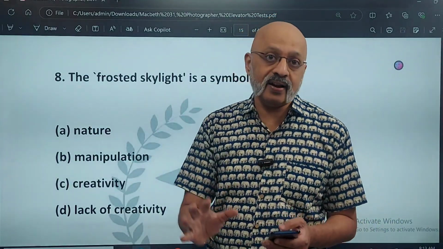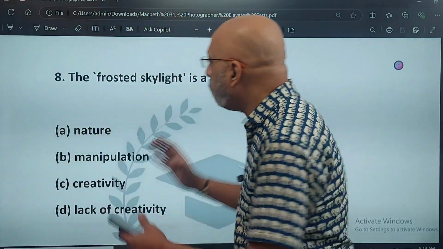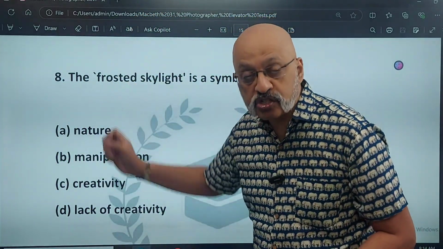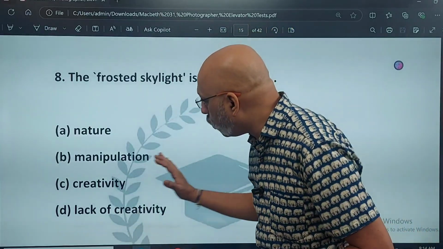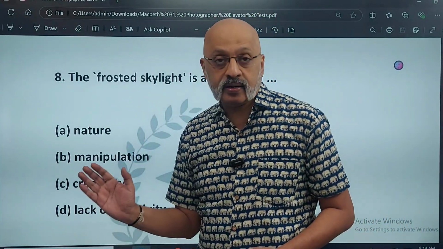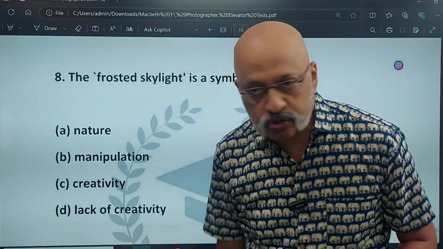So you need to be able to understand and analyze why a particular phrase, especially frosted skylights, especially frosted, has been used, because he wants to convey that he has manipulated even sunlight in order to create a certain effect inside the photo studio.